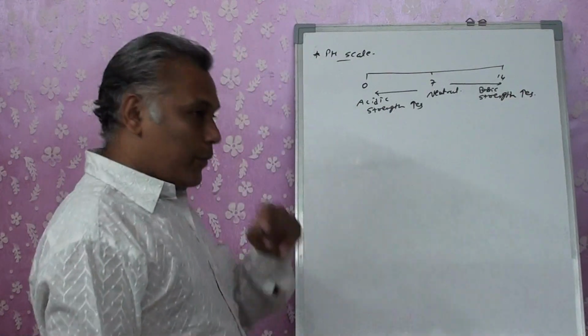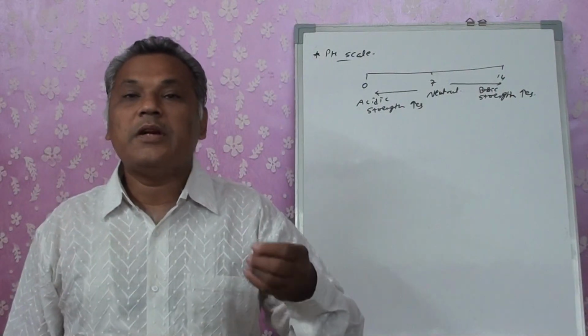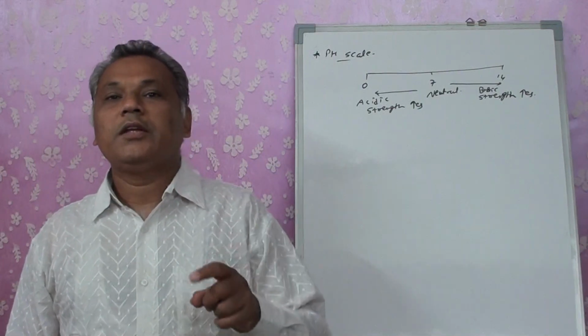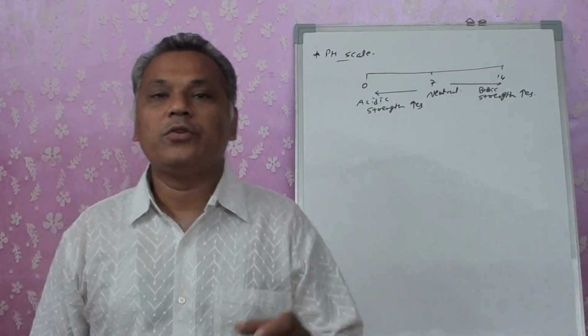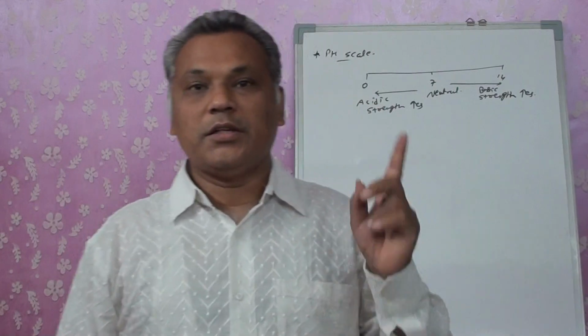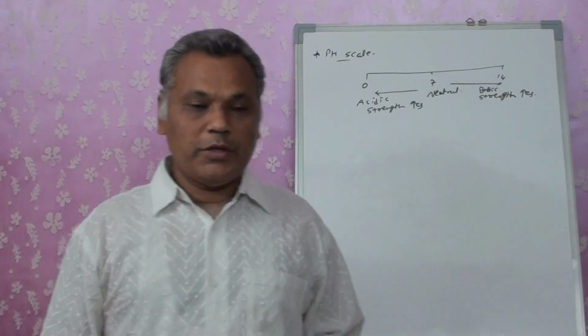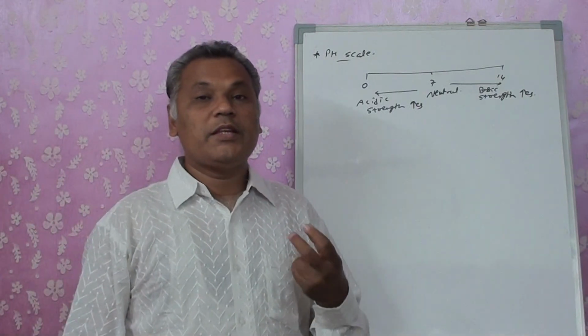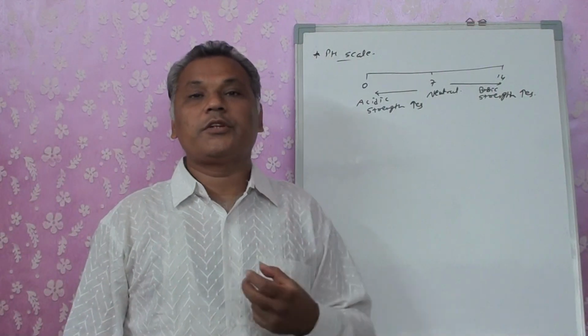So that means if I go from 0 to 1, 1 to 2, 2 to 3, 3 to 4, I am diluting the acid, I am decreasing the concentration of acid. This time I am using the words dilute and concentrated, not strong acid, which we discussed in the initial part of the lecture. Here we are talking about concentration.